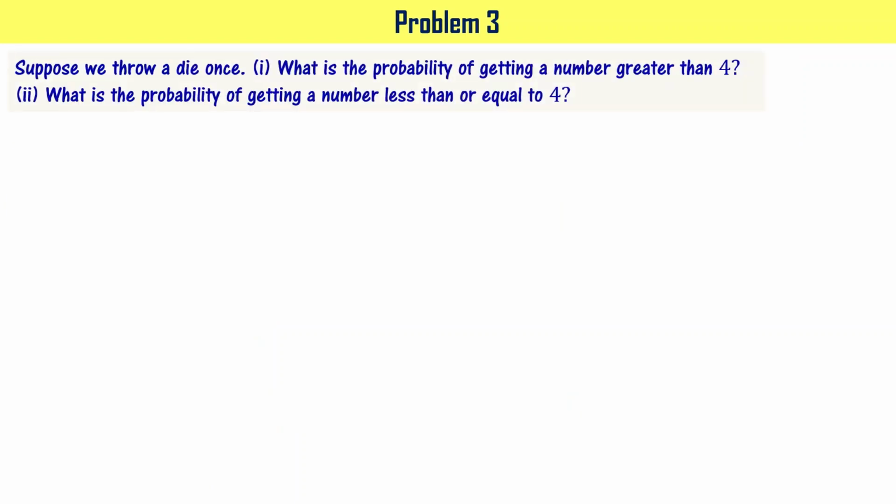Suppose we throw a die once. What is the probability of getting a number greater than 4? The second part of the question is, what is the probability of getting a number less than or equal to 4? Let's focus on the first part of the question. Possible outcomes of throwing a dice is what?